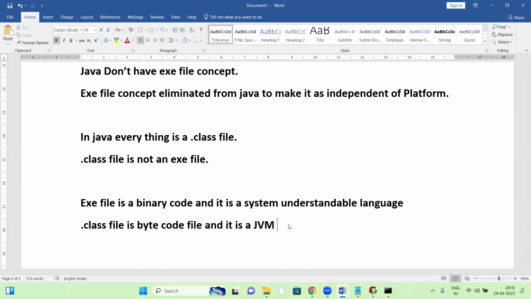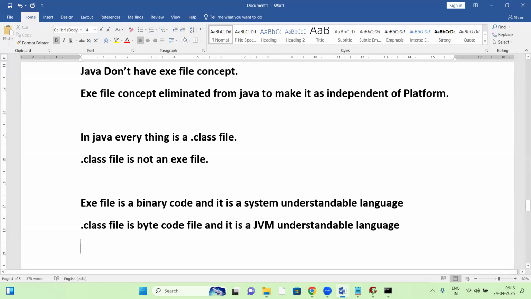Yes, it's a JVM understandable language. Bytecode is JVM understandable. Binary code is your computer understandable language. Bytecode is a JVM understandable language, right?